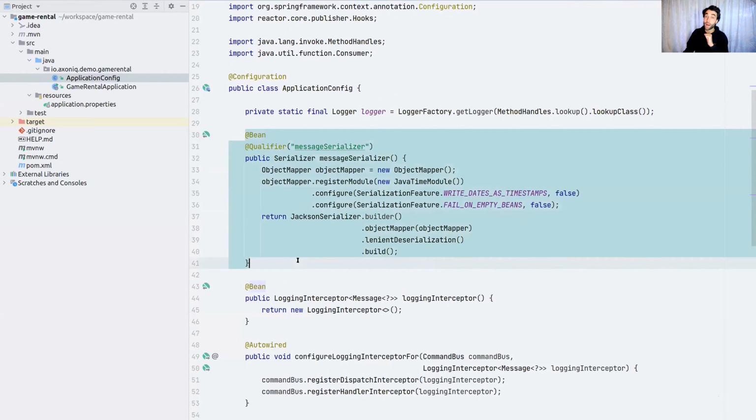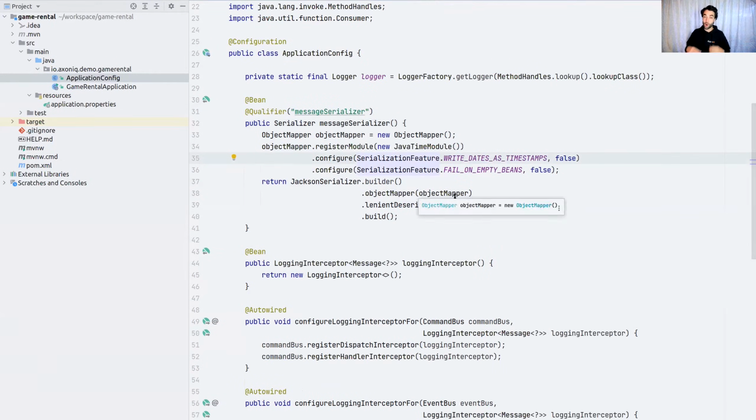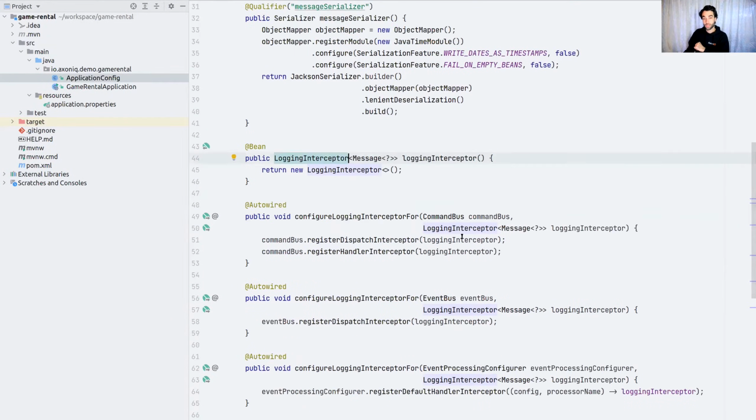And I do that by defining this bean with this qualifier. Also, as this is a demo, I want to show the messages flowing through my application. And sure, I can eventually go to Axoniq Cloud to show all this, but I also want to see it in my app. So I have registered a logging interceptor. For the more intricate knowledge in here, this is a type of handler and dispatch interceptor. So whenever you're sending a message and handling it, this thing will be invoked if you have registered it. So that's what I'm doing.